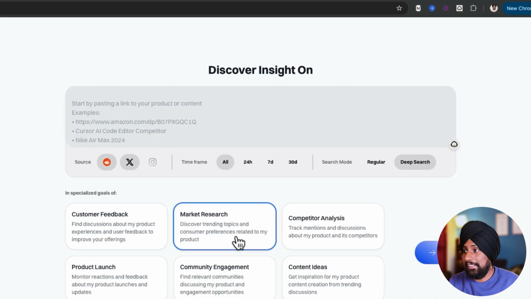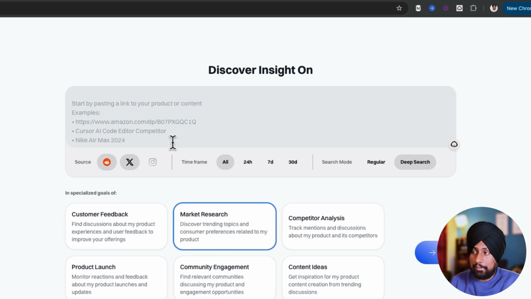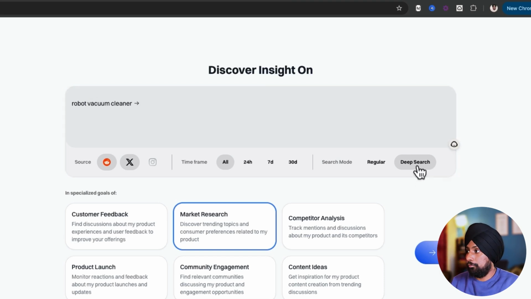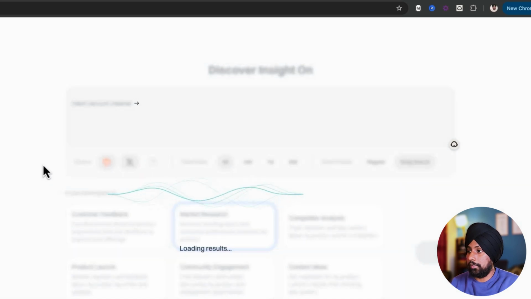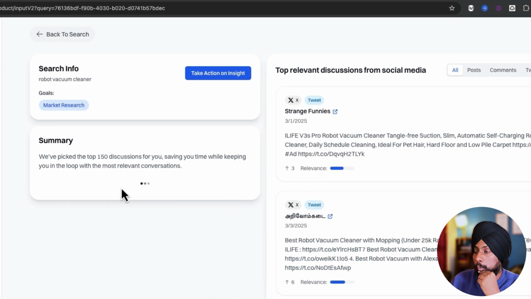For example, I want to launch a product called robot vacuum cleaner for the drop shipping business. Even if I'm doing any startup, for that we need to do a market search as well as competitor analysis, right? But first let's do the market search here. So people talking, just type out your title here, for example robot vacuum cleaner, just like that. And for this I want a deep search and click on enter here. So it will start loading deep searches about our product, and let's see what it is all about.